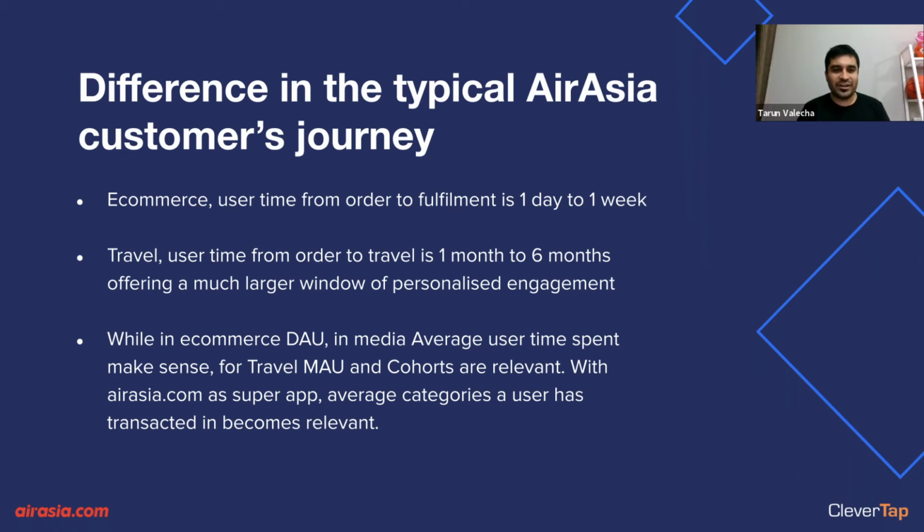I'll compare what a travel journey looks like for us compared to what an e-commerce journey looks like. For an e-commerce journey, normally the fulfillment for a user would be from 1 day to 1 week. For a food delivery, it might be even hours within the same day. Because of that, the time period when you can engage a customer is relatively very short. After he's done with the fulfillment, nobody really is wanting to be engaged for that particular order, and therefore the engagement becomes more promotional or marketing rather than related to that particular order.